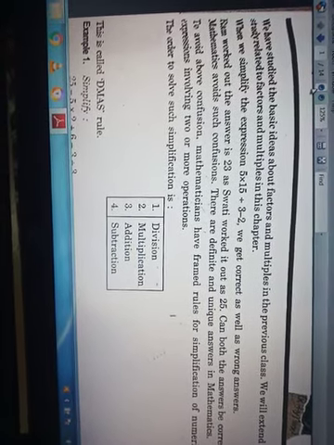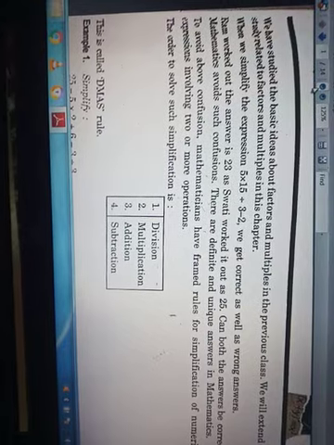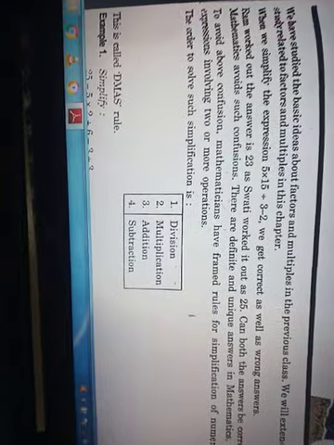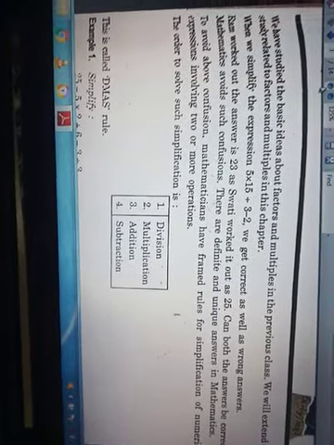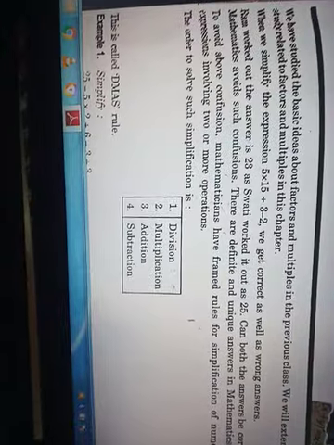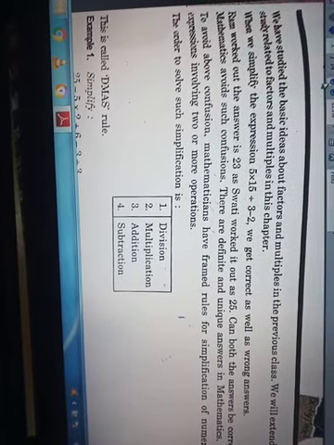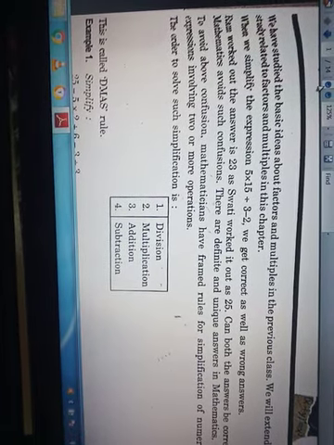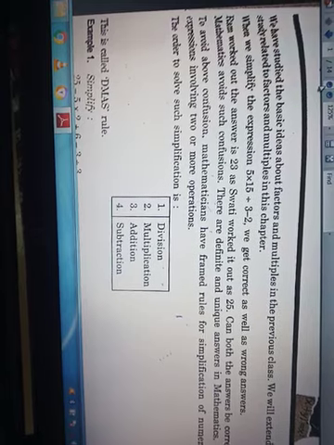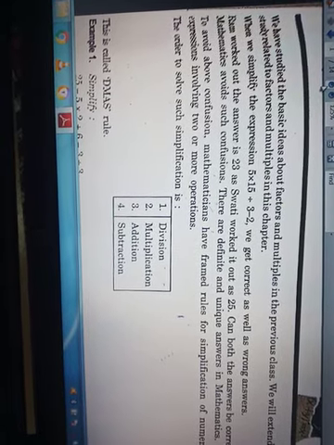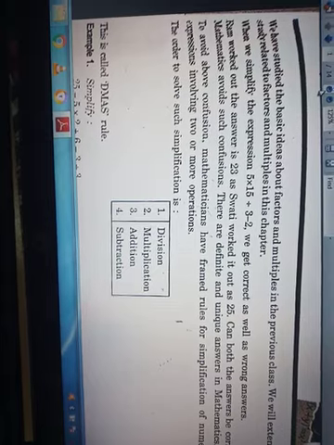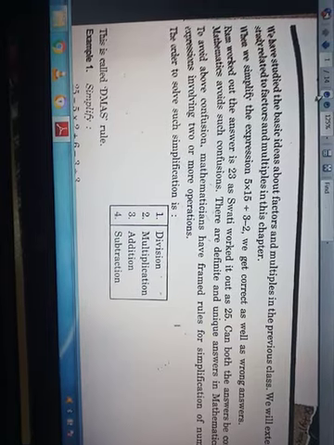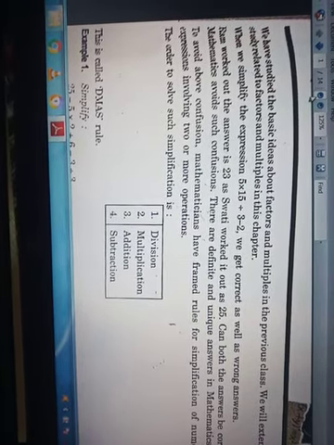If a simplification is given to you and you have to solve it, you will first do the division, then the multiplication, then addition, and after that subtraction. This is the rule which should be applied for solving the identities, and this rule is called the DMAS rule.